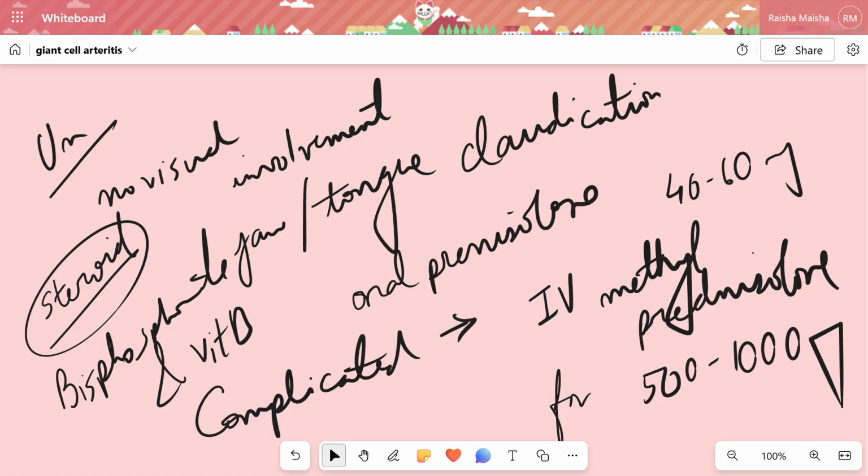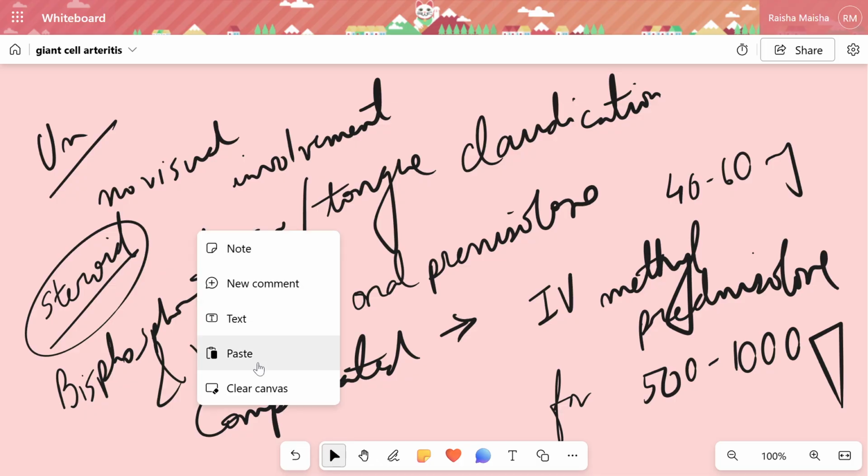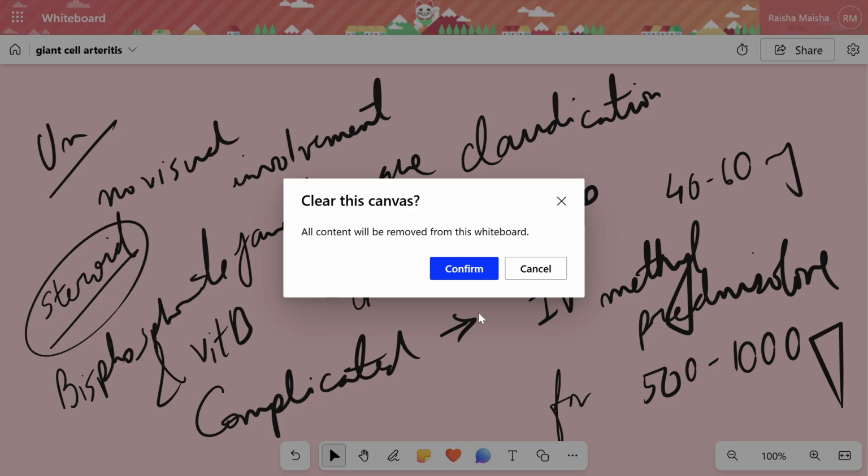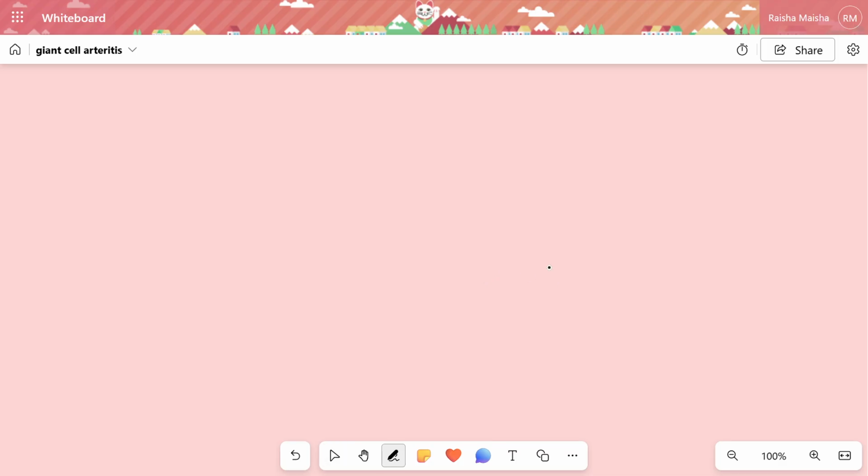So if we think about the features of giant cell arteritis, typically age more than 50, usually rapid onset, less than 1 month, and there may be headache and jaw claudication.